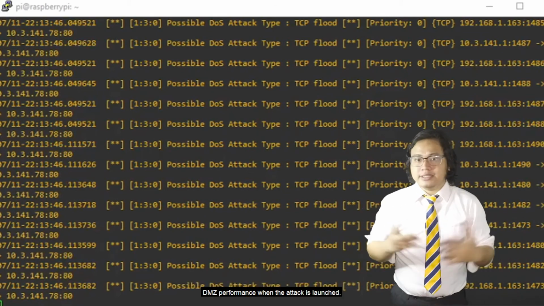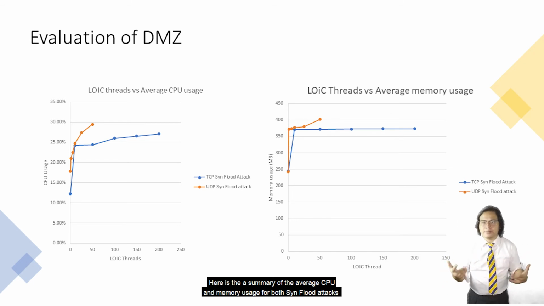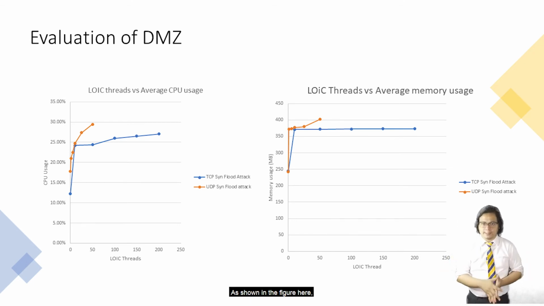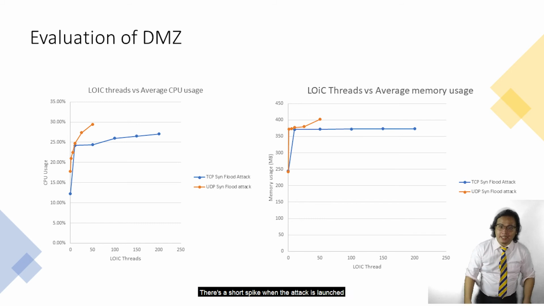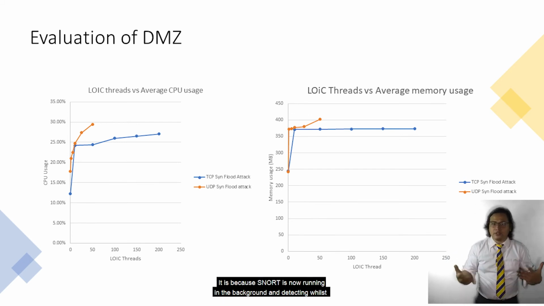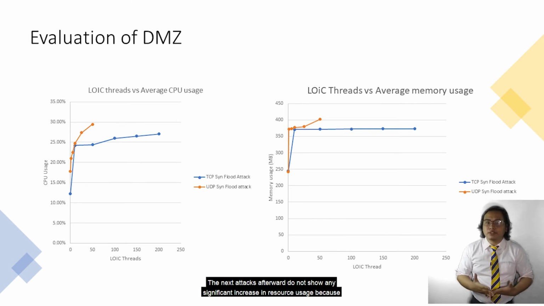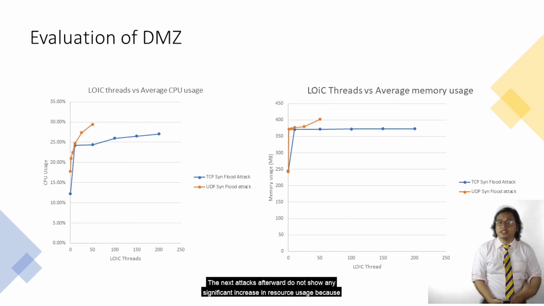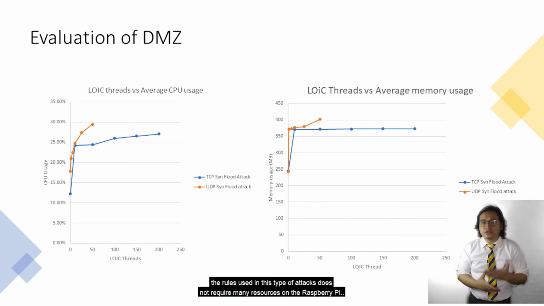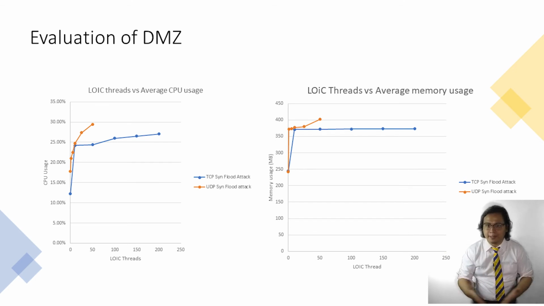Now to evaluate the DMZ performance when the attack is launched. Here is a summary of the average CPU and memory usage for both SYN flood attacks. As shown in the figure here, there is a short spike when the attack is launched. This is because Snort is now running in the background, detecting whilst alerting the user of the attack. The next attacks afterward do not show any significant increase in resource usage because the rules used in this type of attack do not require many resources from the Raspberry Pi.